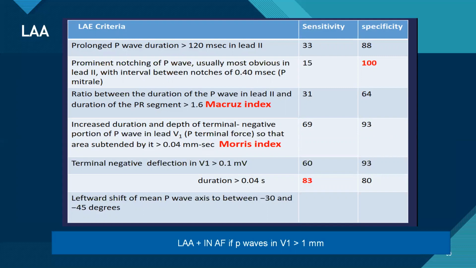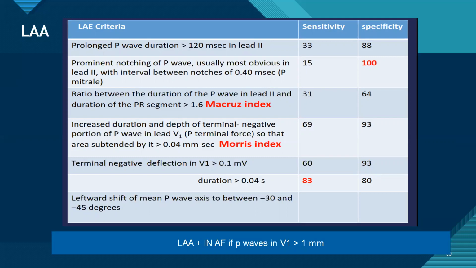The ratio between the duration of the P wave in lead 1 and the duration of the PR segment is more than 1.6, also known as the McClure index. And increased duration and depth of the terminal negative portion of the P wave in V1, so that the area subtended is more than or equal to 0.04 millimeter second, which is known as the Morris index.